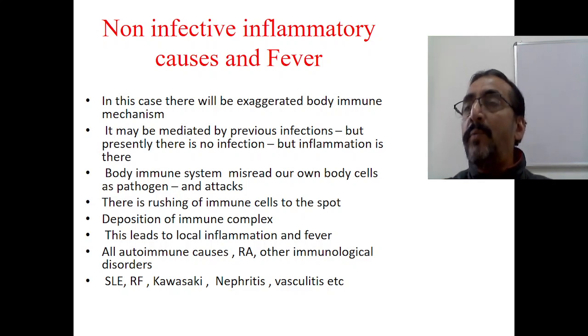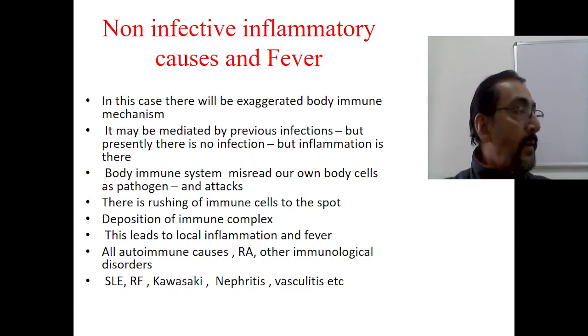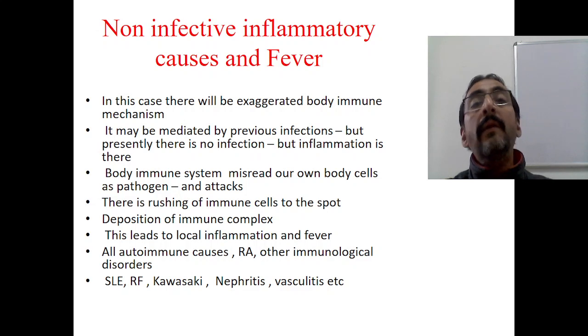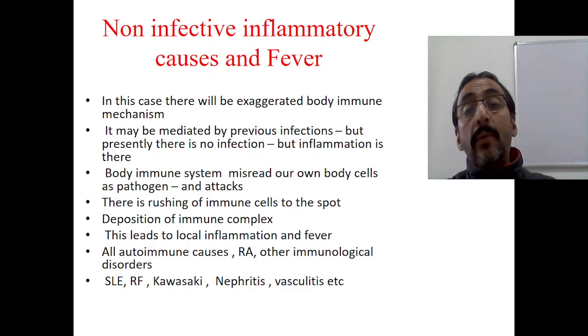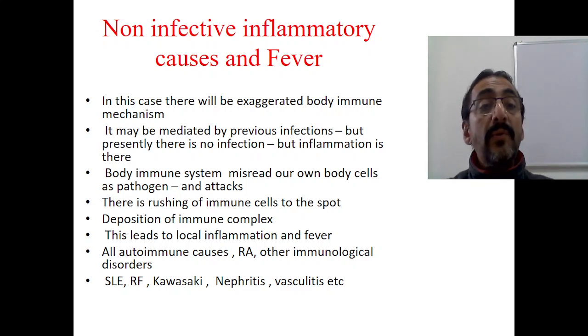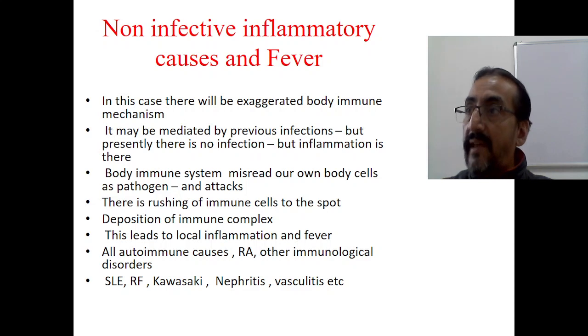So all autoimmune group of disorders come under the heading of non-infective inflammatory causes of the fever. The body immune system misreads our own body cells as pathogens and goes into attack. There is rushing of immune cells to the spot, and deposition of immune complexes, and this leads to local inflammation and fever. All autoimmune causes, maybe rheumatoid arthritis, maybe other immunological disorders, SLE, rheumatic fever, Kawasaki disease, nephritis, vasculitis, all come under this particular category. So fever is there, but there is no infection.